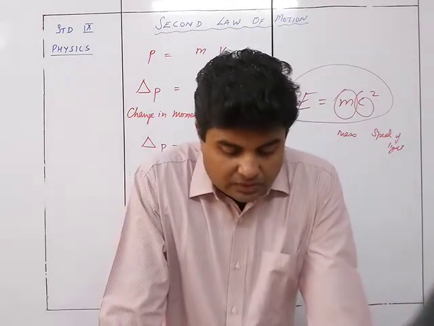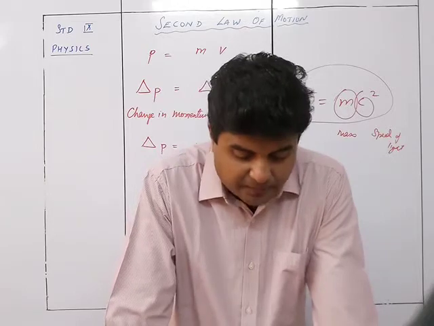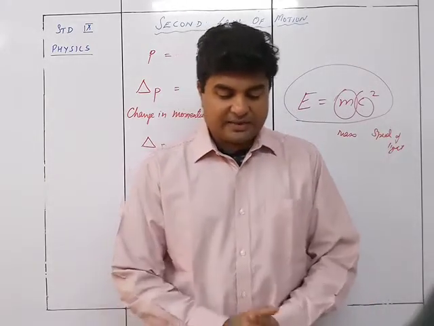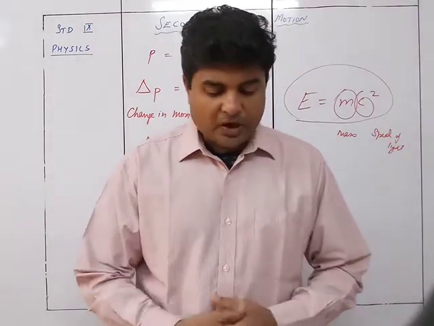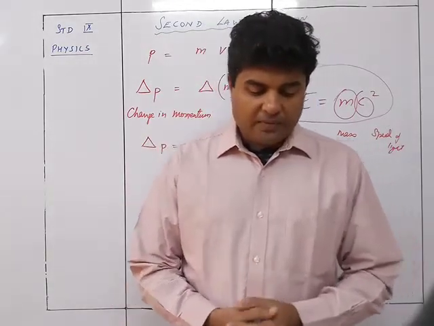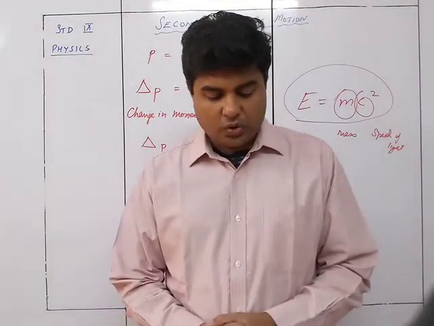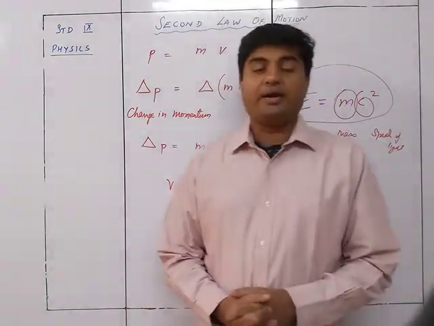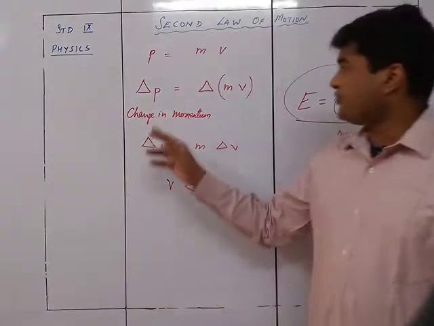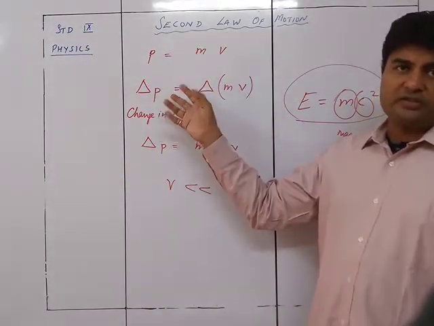It happens when the velocity of a particle is of the order of 10⁶ meter per second or less. Then the variation in mass with velocity is small enough and the mass can be considered constant. However, the relationship ΔP = Δ(mv) is always true, whether mass varies or remains constant. So yes, this formula is 100% true.